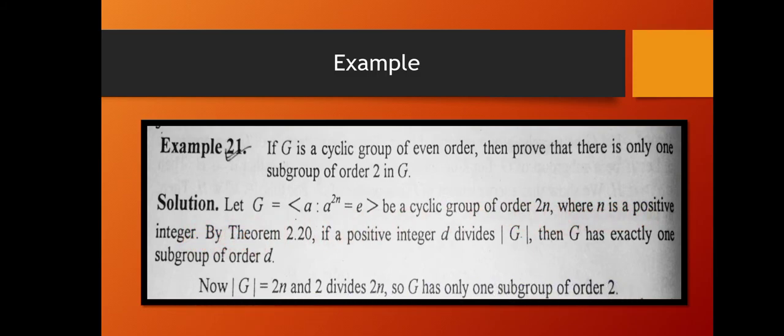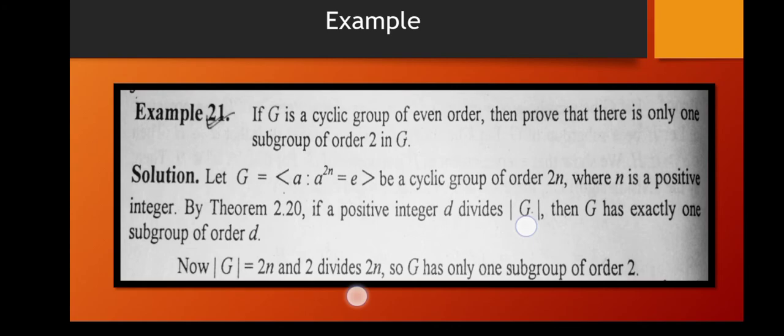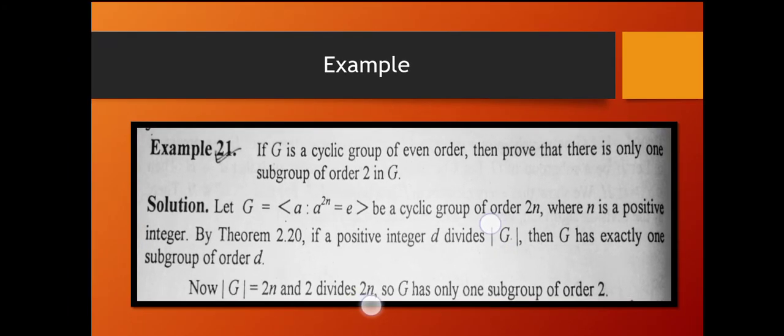Now by the previous theorem, if a positive integer D divides the order of G, then G has exactly one subgroup of order D. Now the order of G is 2n, and 2 divides 2n. 2n is an even number, and obviously 2 is a positive divisor of 2n. So G has only one subgroup of order 2. This is a very simple example, and the required result is proved here. If you feel some confusion in it, you can ask in the comment section.